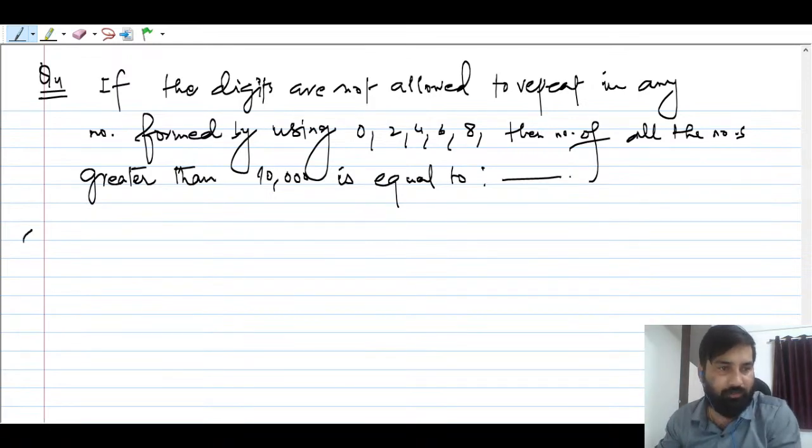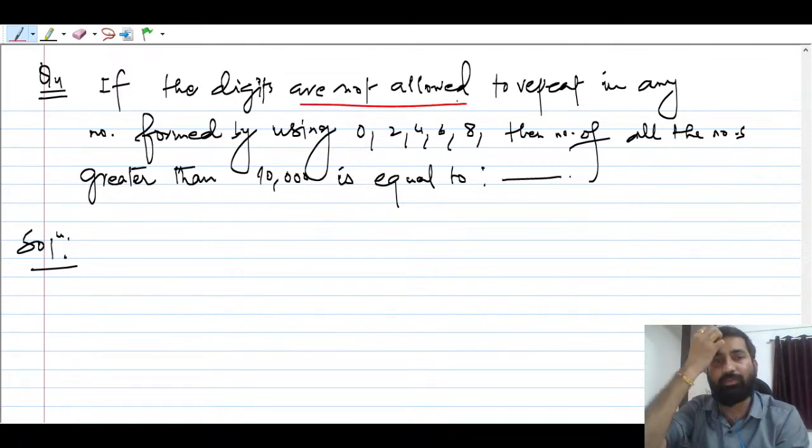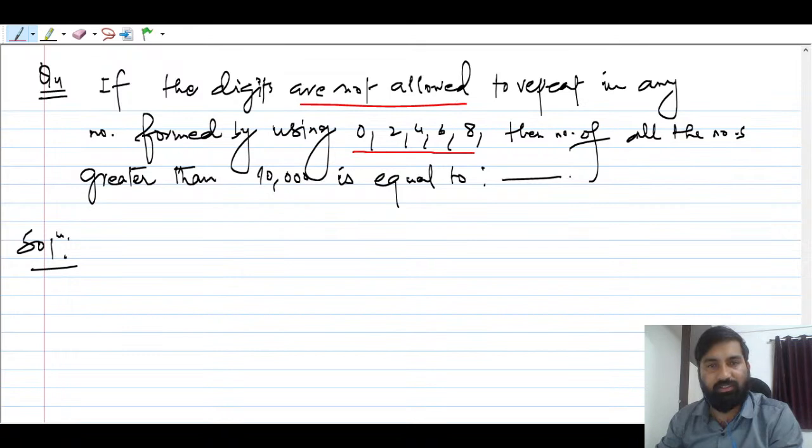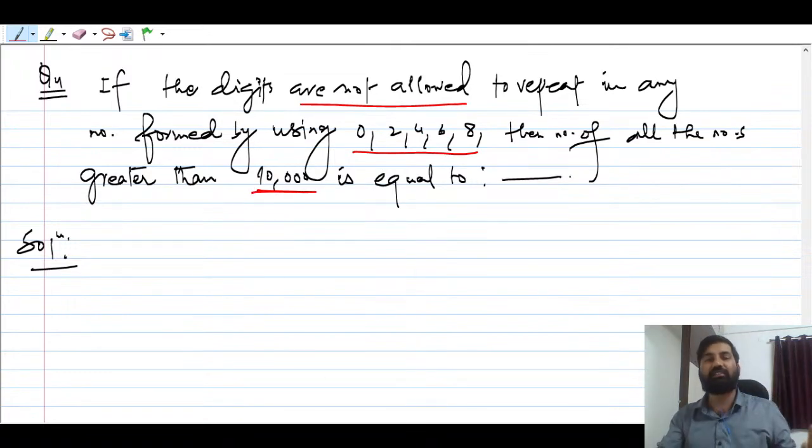So let me solve the question here. First of all, understand each and every line of what they are trying to say. If digits are not allowed, it means repetition is not allowed. Now you have these digits, and you have to form a number that should be larger than 10,000. Can somebody tell me how many digits the number should have? If I'm going to form a number, how many digits do we have to place?